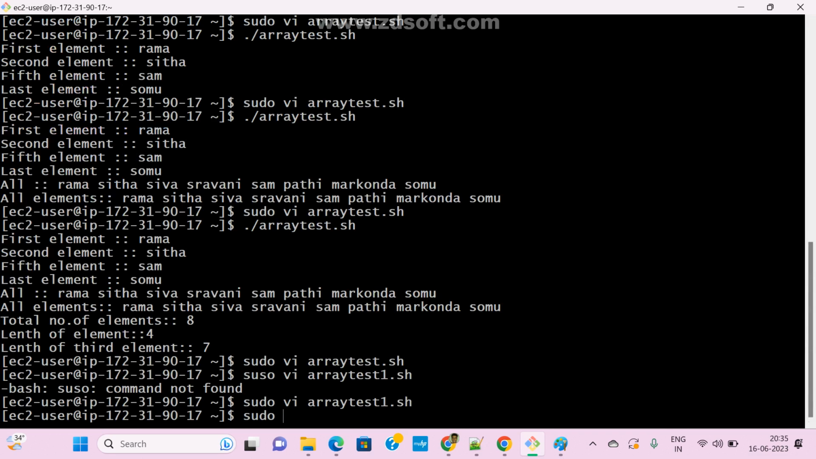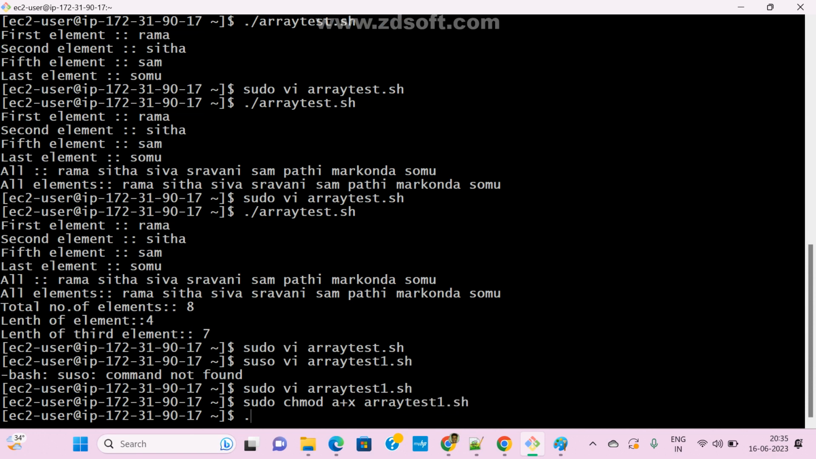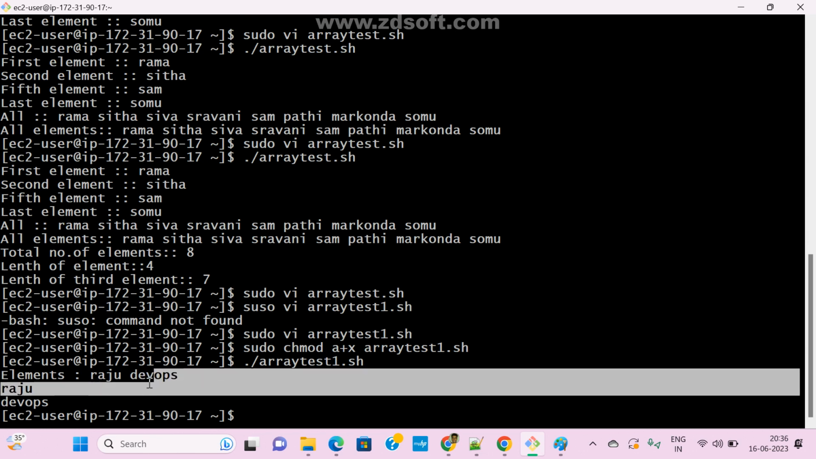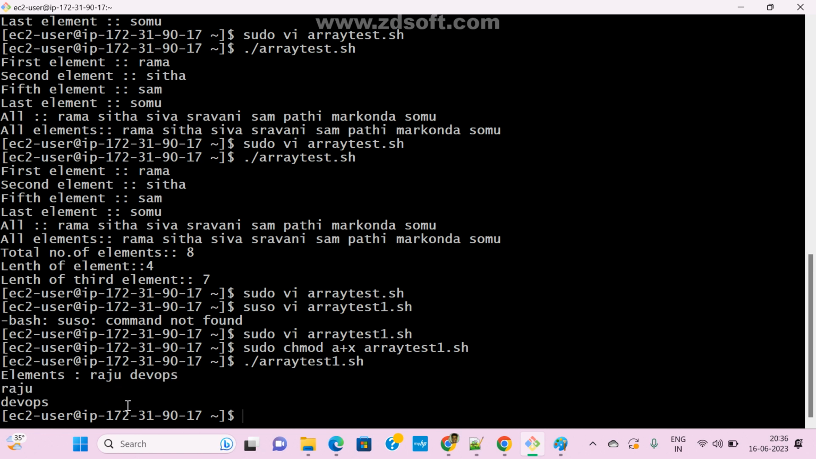So sudo chmod a plus x array test1 dot sh file. Okay, dot slash array test1 dot sh file. Now see here, elements. So I print, right? Here what it is printing: Raju and DevOps. What about the other one? How many are printing here? How many are in my array?